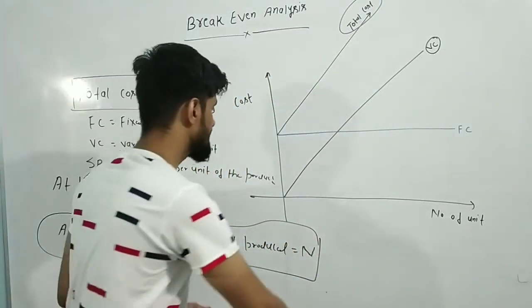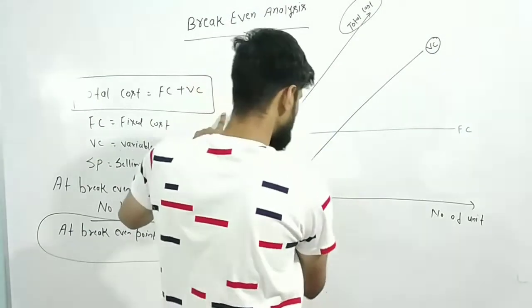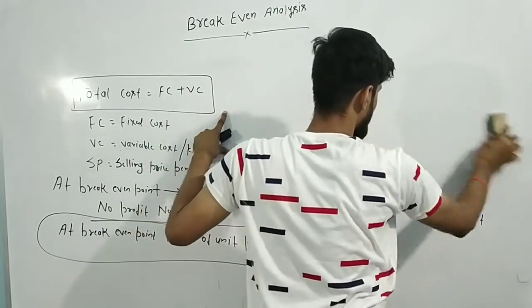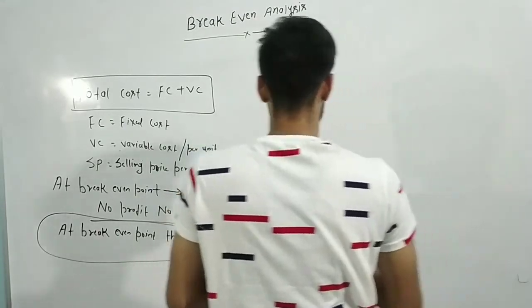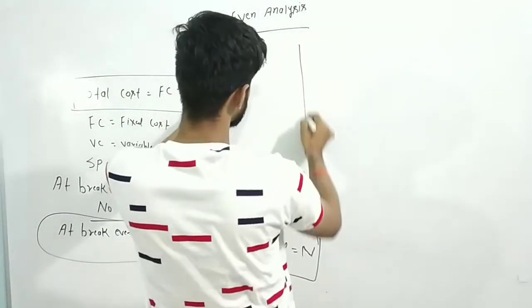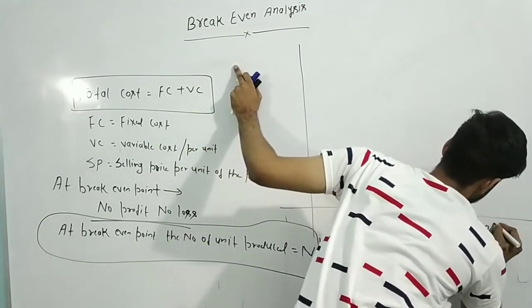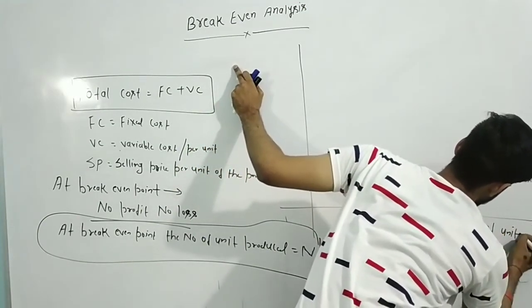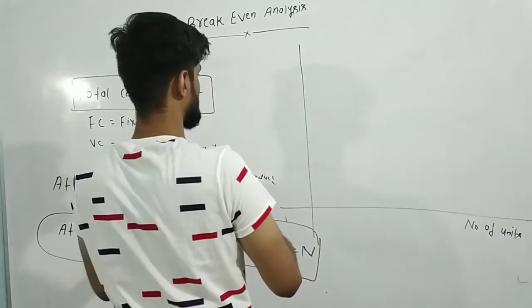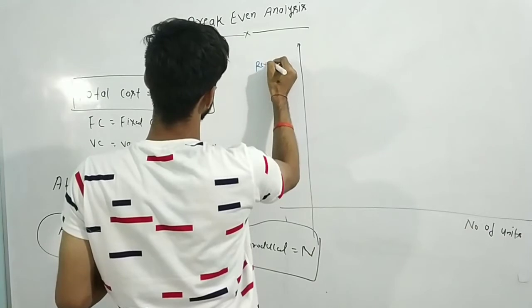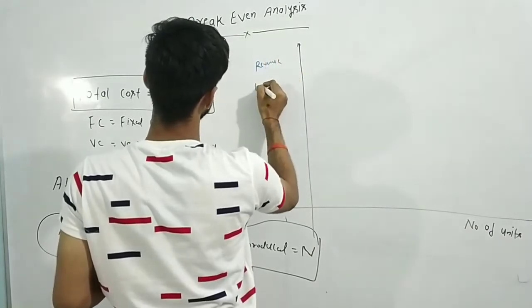So my dear students, if you see from the graph, already I have discussed the fixed capital, total cost and variable capital. Here I am going to discuss the graph of selling price, variable cost, fixed cost and total cost. So here I am taking number of units on the x-axis, and on the y-axis, revenue and cost.